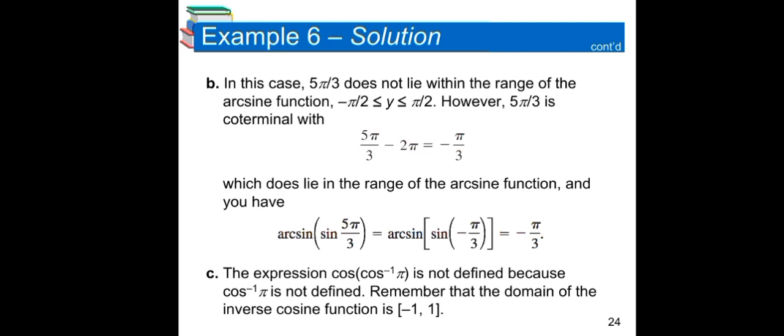C. The expression cos(cos^(-1)(π)) is not defined because cos^(-1)(π) is not defined. Remember that the domain of the inverse cosine function is [-1, 1].